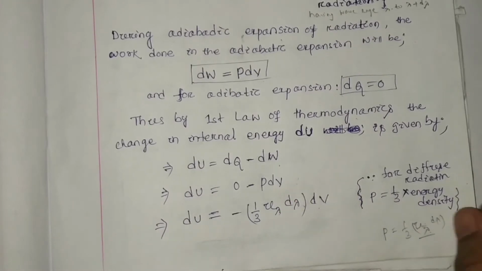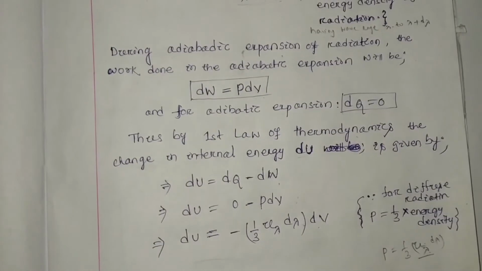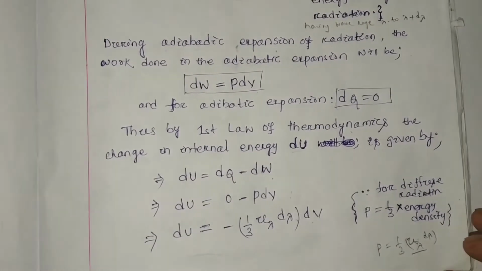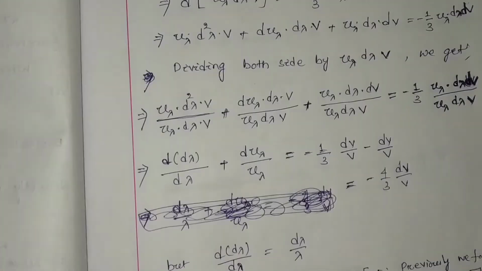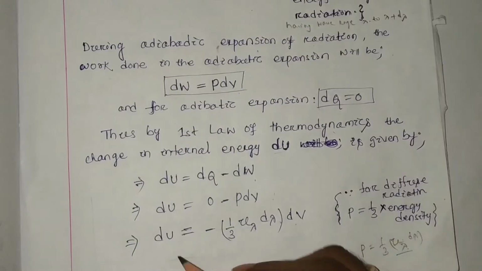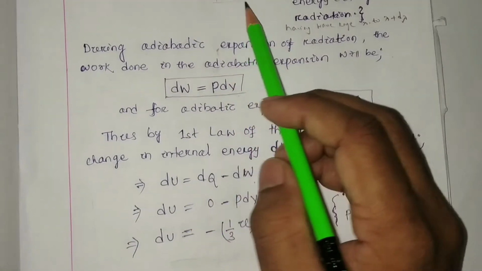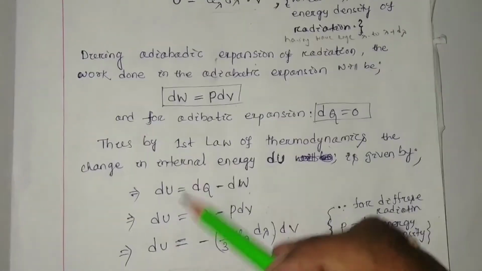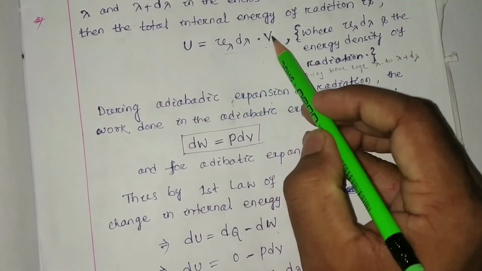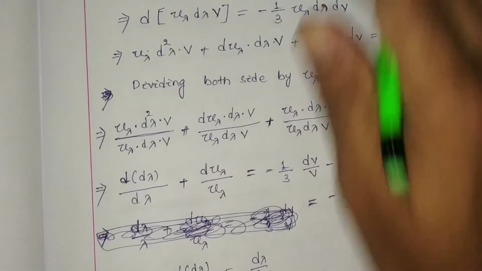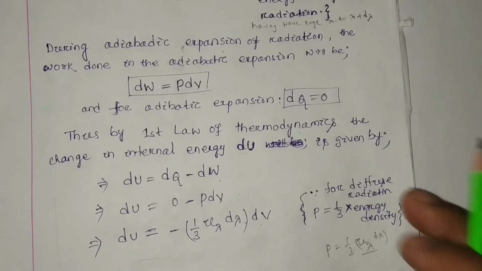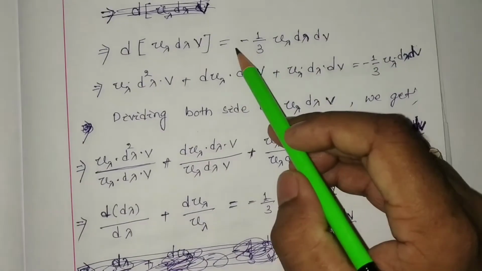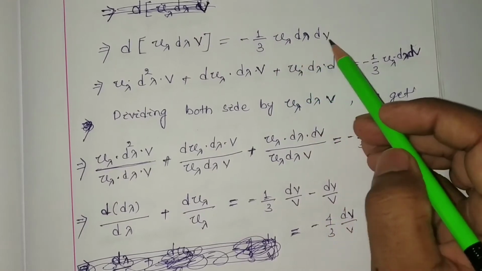Now we have to move to the next page. Here, instead of u we can write capital U, which is u lambda d lambda into V. So d of (u lambda d lambda V) equals, on the right hand side, minus 1 by 3 u lambda d lambda into dV.